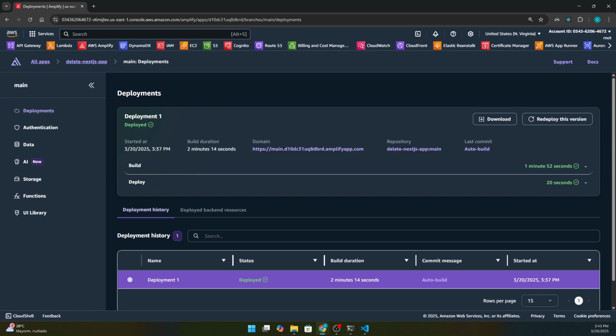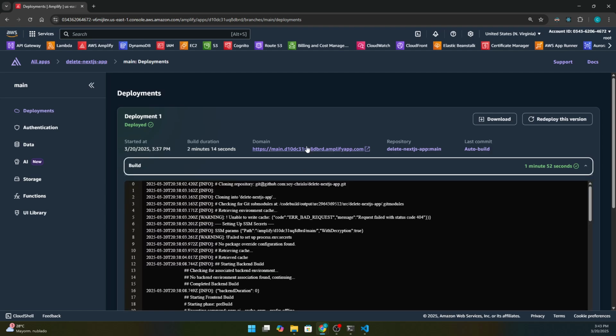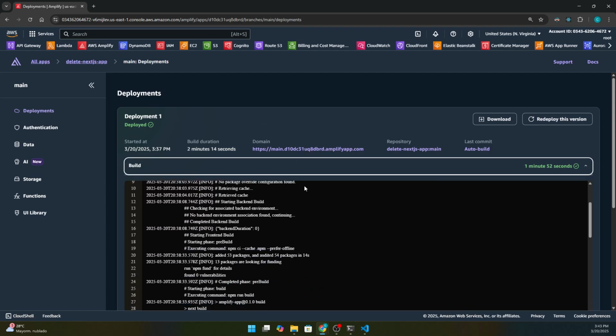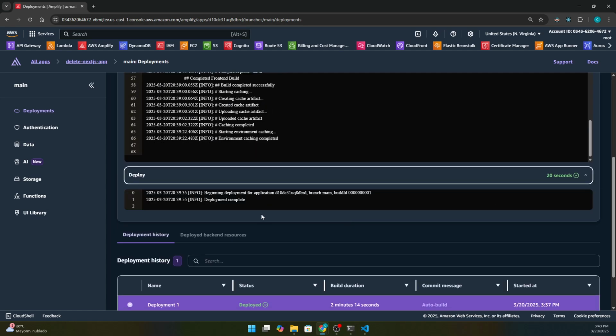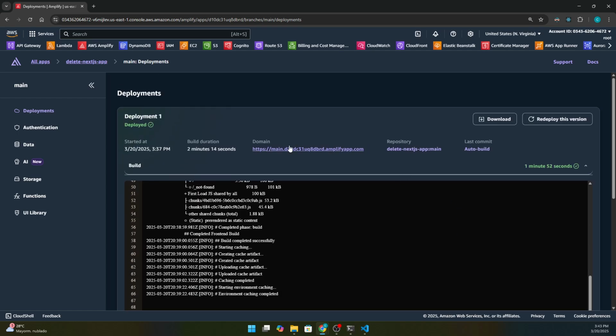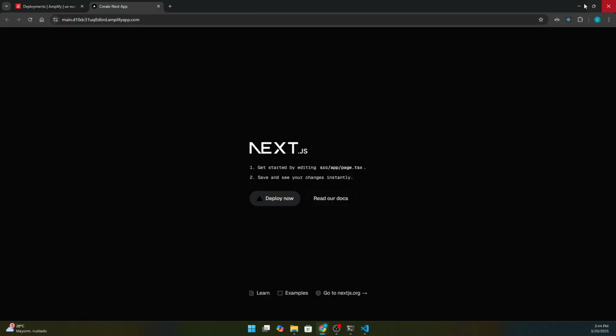And of course, you can also see the logs right there. You can see if something goes wrong, and the deploy, but the deploy is not big enough. And we have the domain right there. If we don't configure a custom domain, we are going to use this one, and as you can see, we have the application right there.